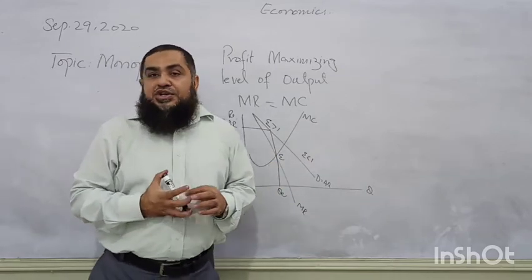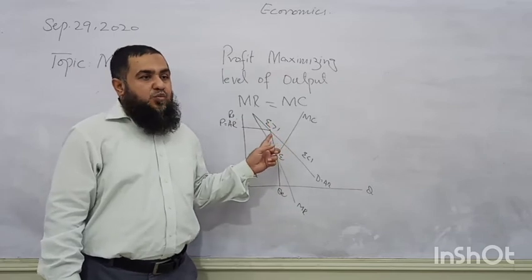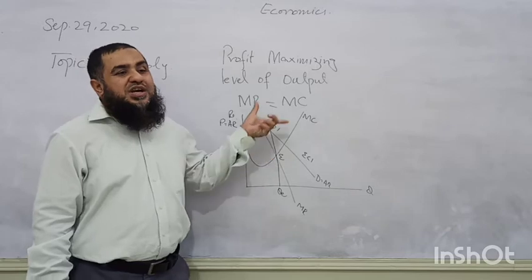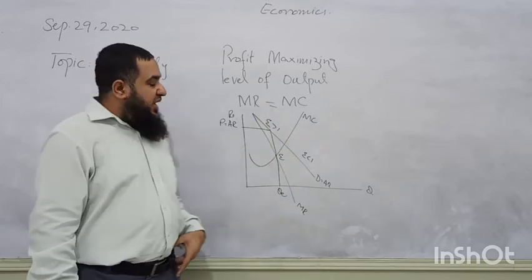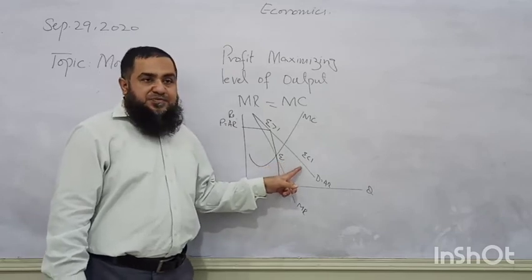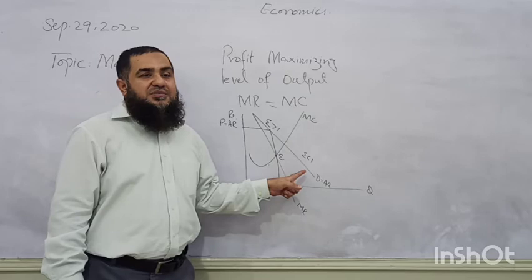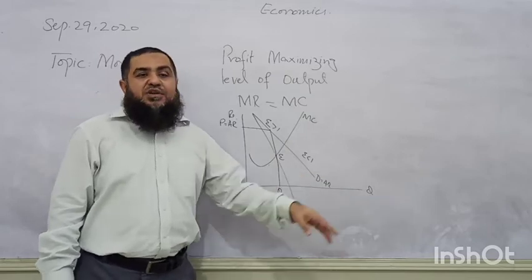During the elastic part of the demand curve, his marginal revenue is positive and his total revenue is also increasing. Therefore, he does not set price on the inelastic part of the demand, because his marginal revenue will be negative and total revenue will be declining.